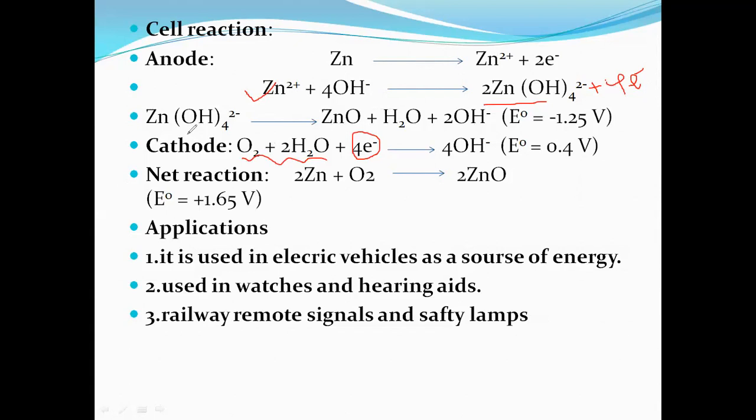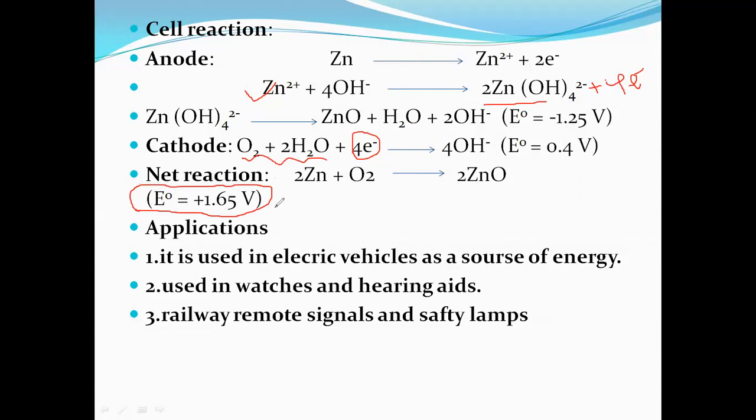Repeating. The zinc metal cap is going to be the anode, potassium hydroxide is going to be the electrolyte, atmospheric air is going to be the cathode. Anode, electrolyte, cathode. Loss of electrons is going to be oxidation, gain of electrons is going to be reduction reaction. Now when we are taking the net reaction, the net voltage identified in the zinc air battery is going to be 1.65 volts. I'm repeating, the net electrode potential that we determine is 1.65 volts.